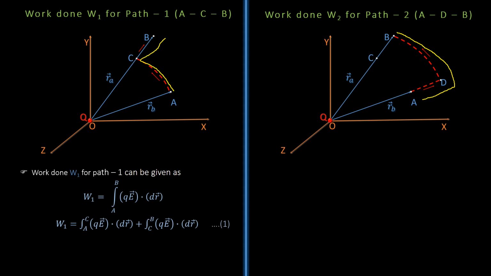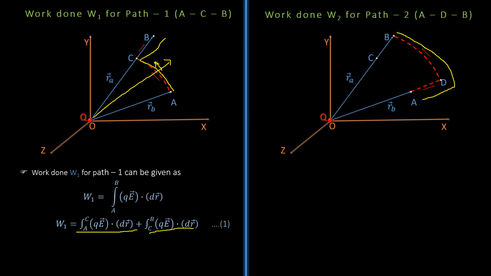Which of the two is being 0? A to C, this integration goes down to 0. What is the reason? Because electric field and displacement both are mutually perpendicular, so work done to go from A to C becomes 0. And what is the advantage here?